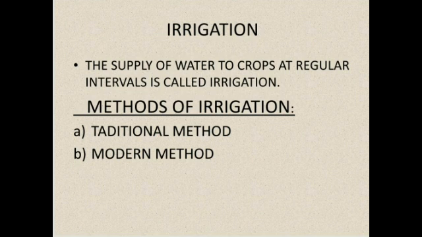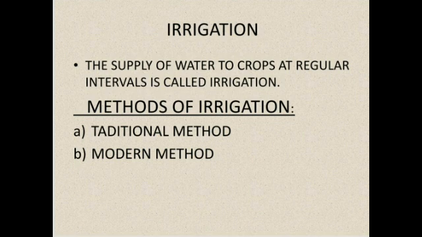Apart from the preparation of soil and adding manure, the important step is called irrigation. The supply of water to crops at regular intervals is called irrigation. This is a very important step.